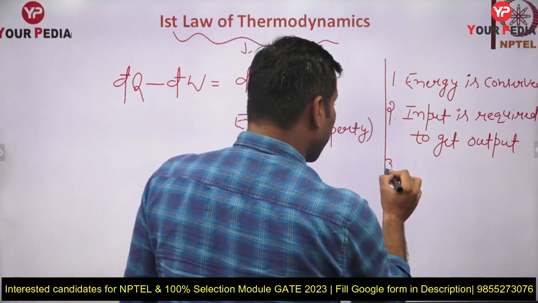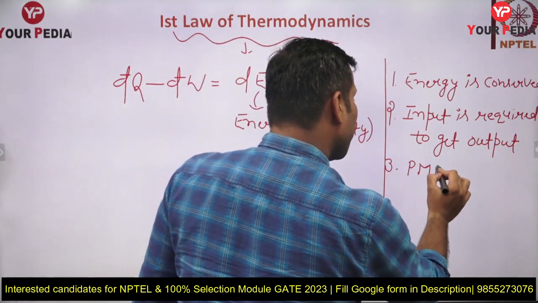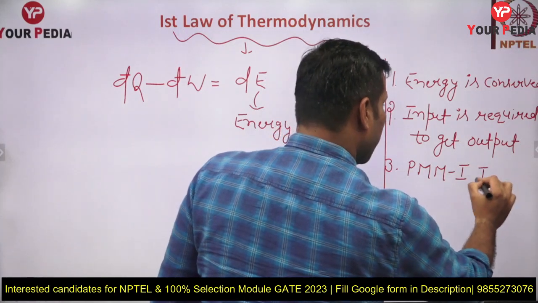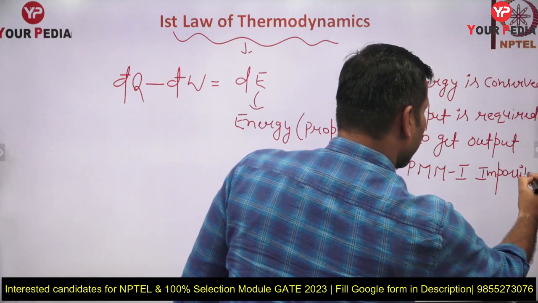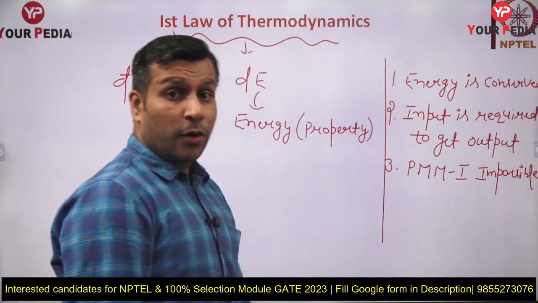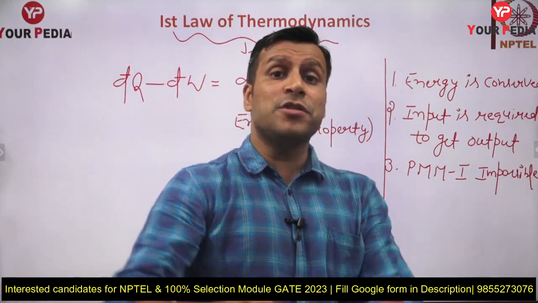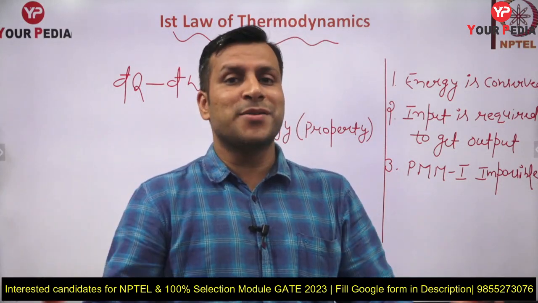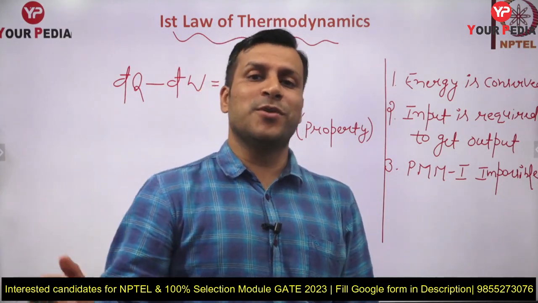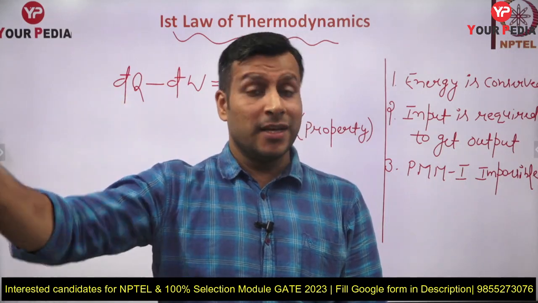Third point, what you can write? You can write that PMM1 is impossible. Perpetual motion machine of the first kind is impossible. What is that PMM1? PMM1 is an energy generating machine which is generating energy without any input. Okay, so that is not possible, because you cannot generate energy without any input.